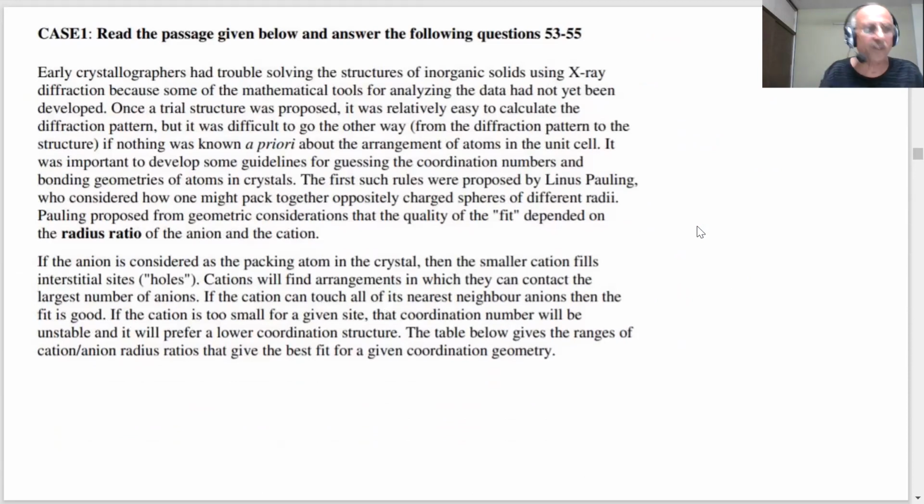Let us see the case study, student. Case study. Read the passage given below and answer the following questions. Now, when paragraphs will be given, student, you may be thinking, oh, it's a very long paragraph. First of all, there is some phobia in the student. They don't want to study and read such a long paragraph. But that is the way the exams are being conducted nowadays.